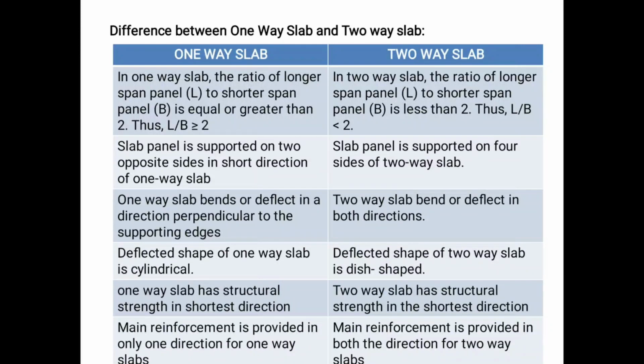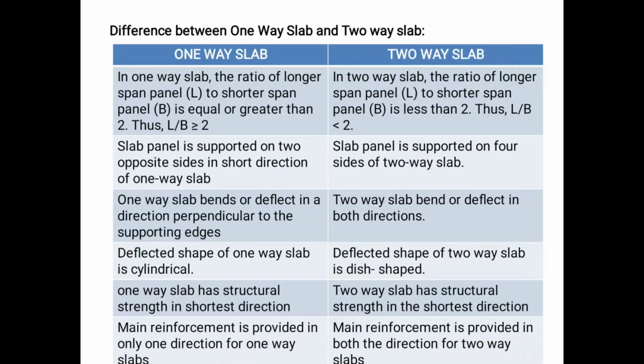A one-way slab bends and deflects perpendicular to the supporting edges. A two-way slab deflects in both directions. The deflected shape is cylindrical for a one-way slab. For a two-way slab it is a dish-shaped structure. In a one-way slab, the structural strength is only in the shorter direction, and in a two-way slab it is in two directions.